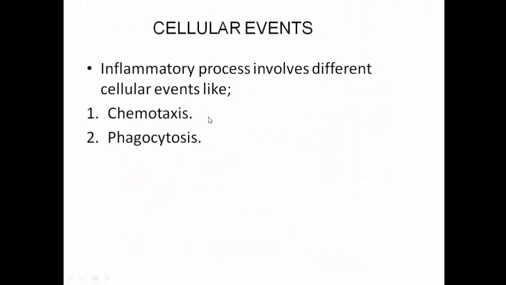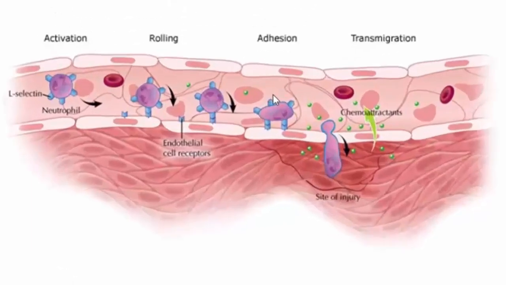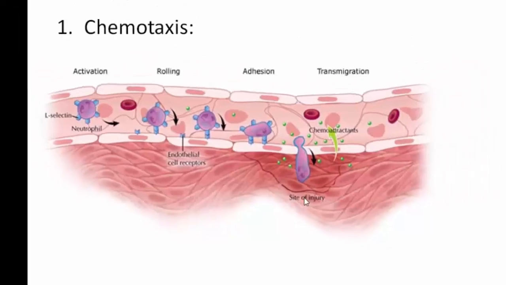These cellular events generally include chemotaxis and phagocytosis. Chemotaxis is nothing but movement of the cell molecules from the blood vessel to the site of injury because of presence of different chemoattractants or different chemical agents. Similar is the case for cellular events in inflammatory response. That is, at the site of injury, there is secretion of different chemoattractants which attract the cells or the leukocytes or platelets and form aggregates at the site of injury.